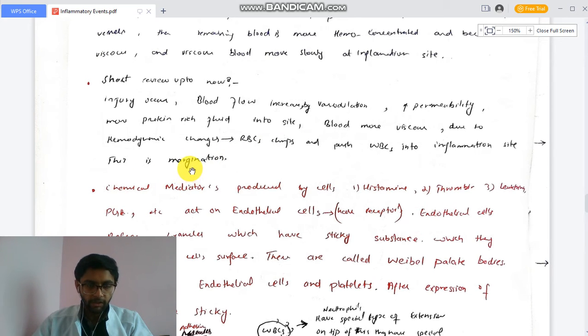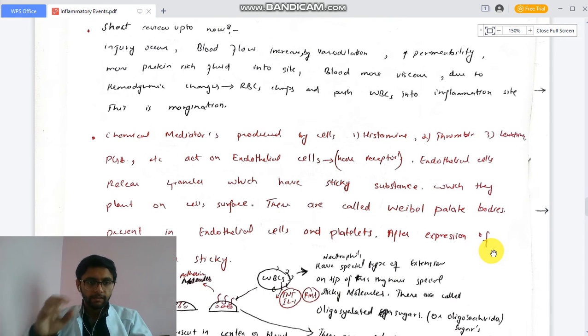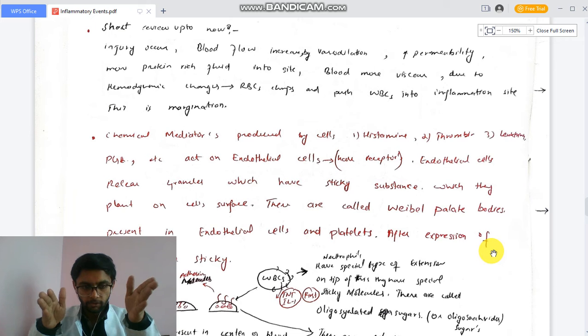This is margination. For example, when there is less fluid, RBCs become more concentrated and clump together, and the laminar flow is disrupted. In the beginning WBC are inside among the RBCs, but margination is a process in which these RBCs push the WBC toward the sides of the blood vessel. So WBC easily leak out from the blood vessel into the interstitial side. This process is called margination.